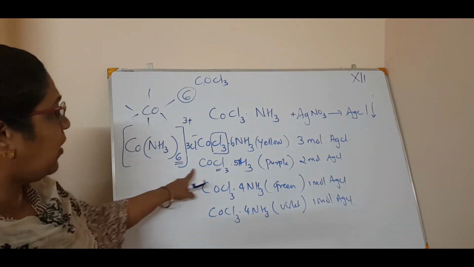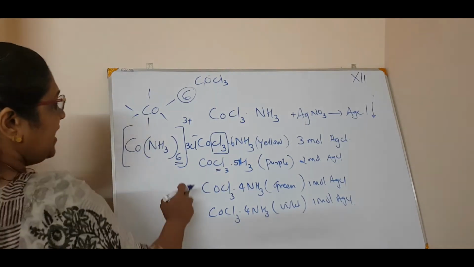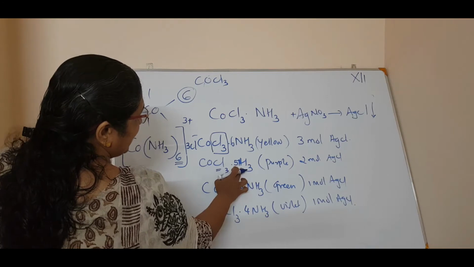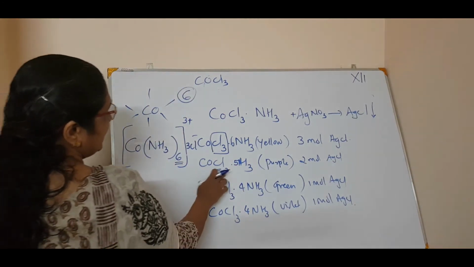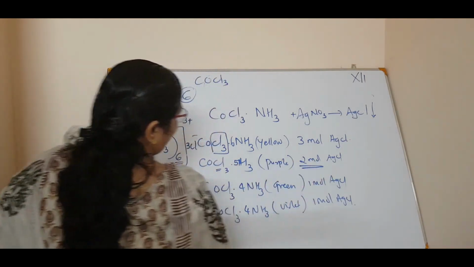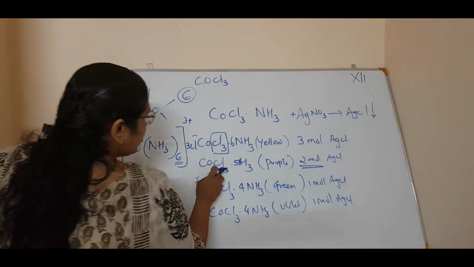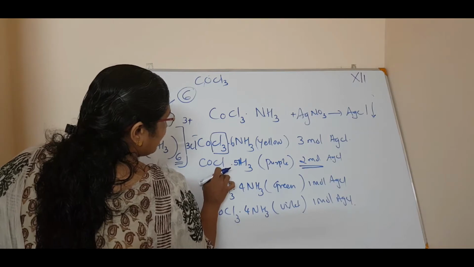Now coming to the second one. How do we formulate this? In CoCl3 dot 5NH3, it gave 2 moles of AgCl, which means 2 chlorines are getting away and 1 chlorine remains.